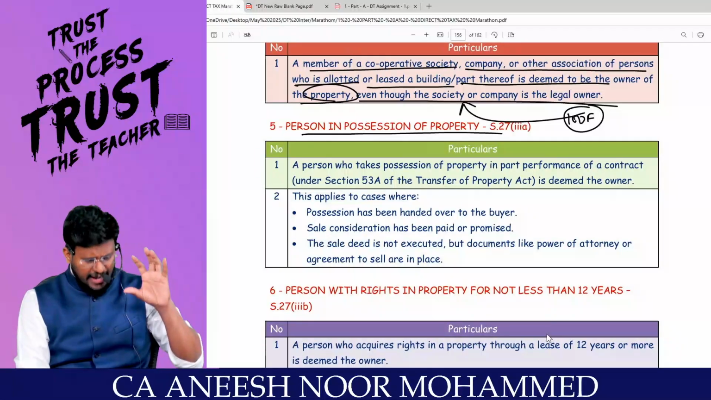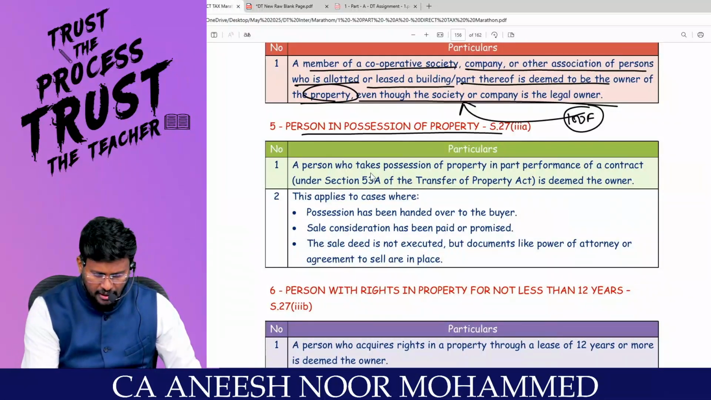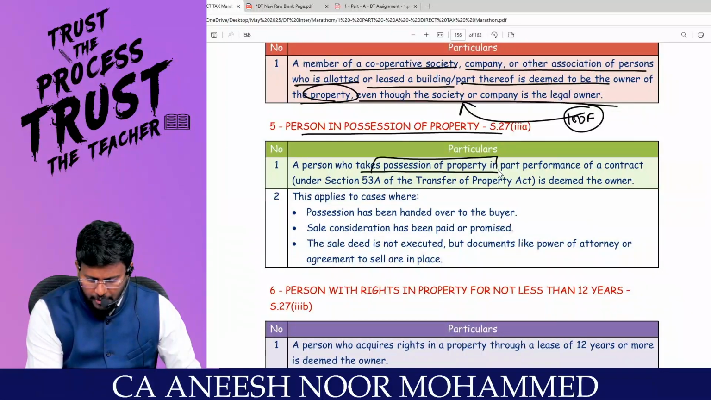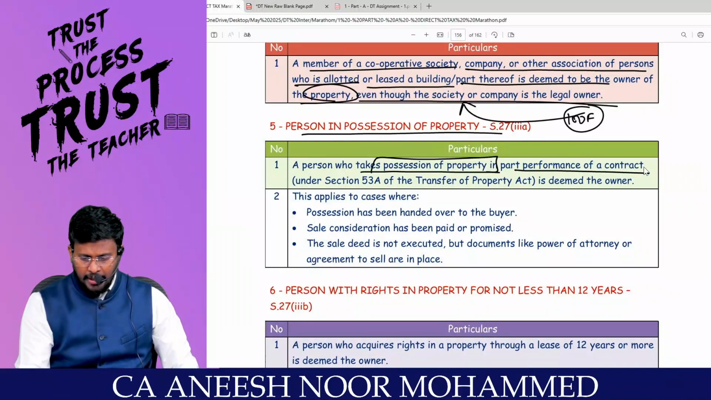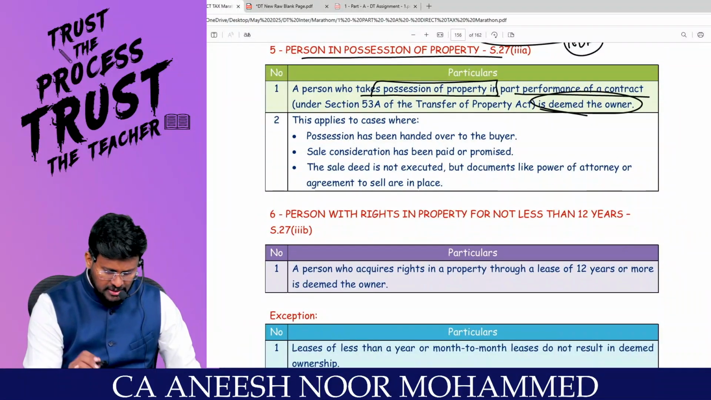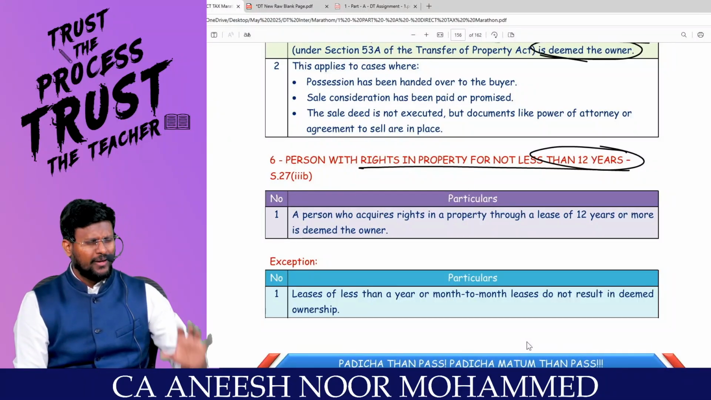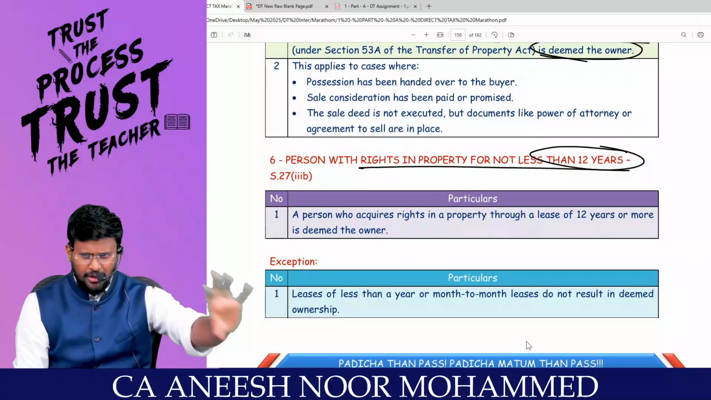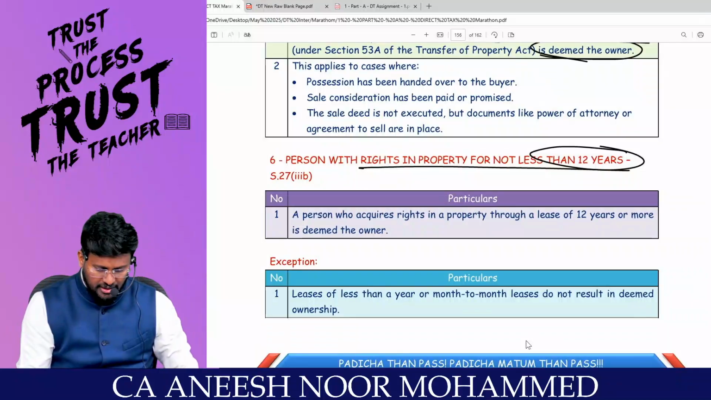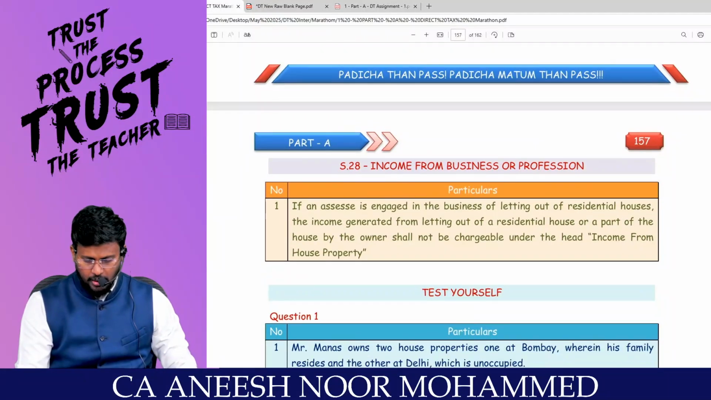If you are having any property, for example, a person who takes possession of property in part performance of a contract is deemed to be the owner. Sir, a person with rights in property for not less than how many years? You are taking a right in a property. You are taking any property on a lease of not less than 12 years. Then you will be treated as the deemed owner. Are you all really with me?